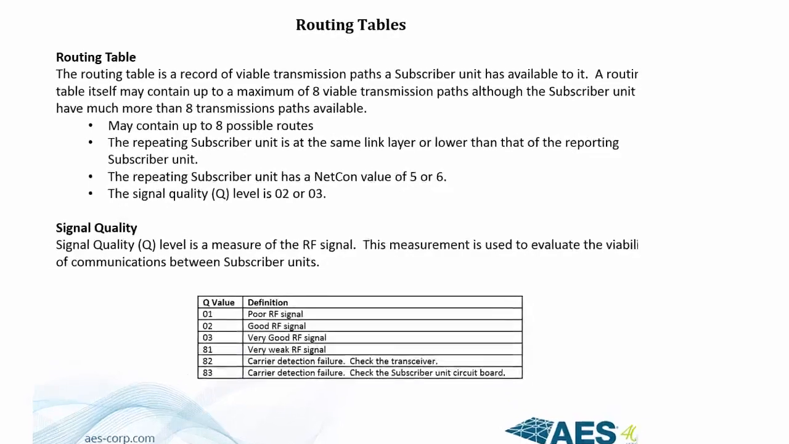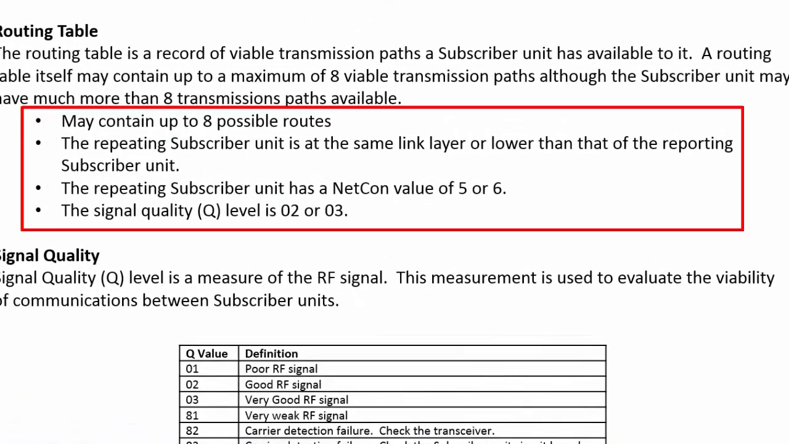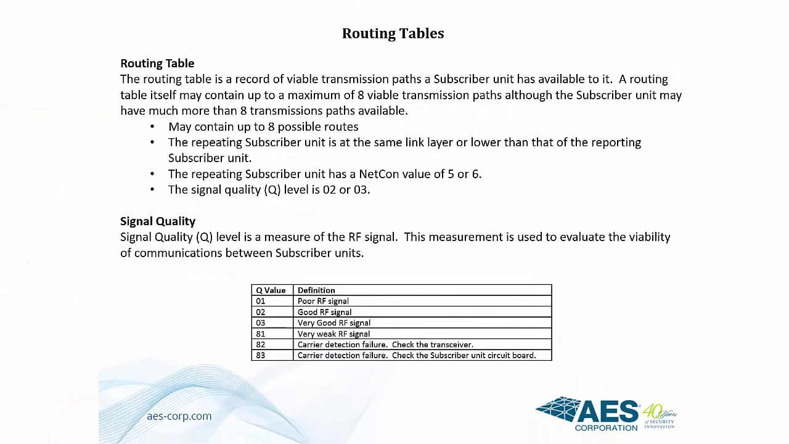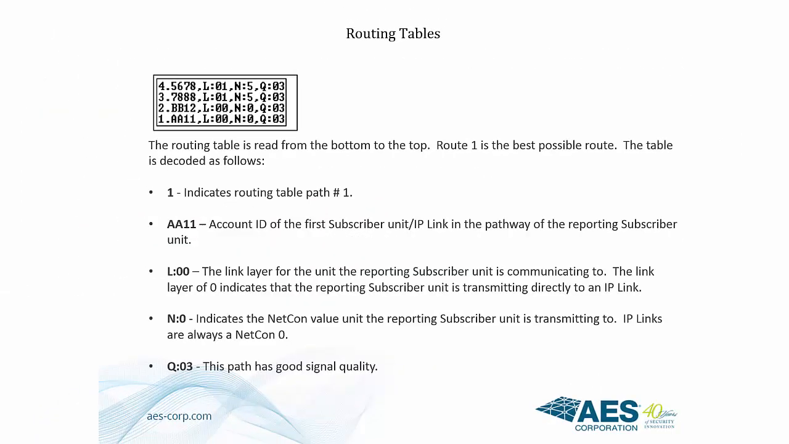A good path consists of the following elements. The repeating subscriber is at the same link layer or lower than the reporting subscriber. The repeating subscriber has a NetCon value of 5 or 6. The signal quality is 2 or 3. The following is a sample of a routing table. The routing table is always read from the bottom to the top. The table is decoded as follows.